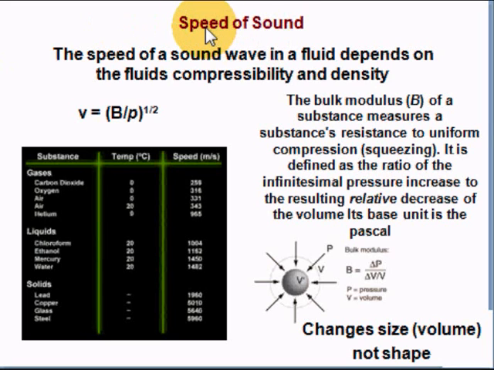Okay, so again, now we're looking at the speed of sound this time, and interestingly, the speed of a sound wave in a fluid depends on the fluid's compressibility and density. And you can see the velocity here is directly proportional to what's called the bulk modulus, and it's inversely proportional to the density. Okay, now what that means is that as the bulk modulus increases, so too will the velocity. That's what a direct proportionality means. As B increases, so too will V.